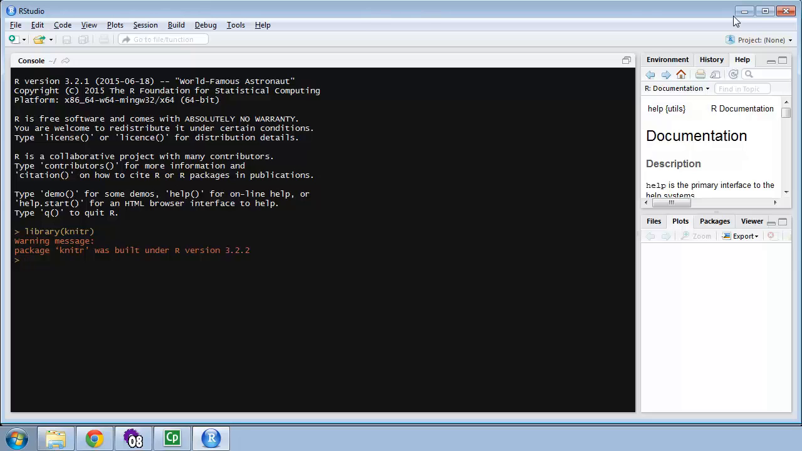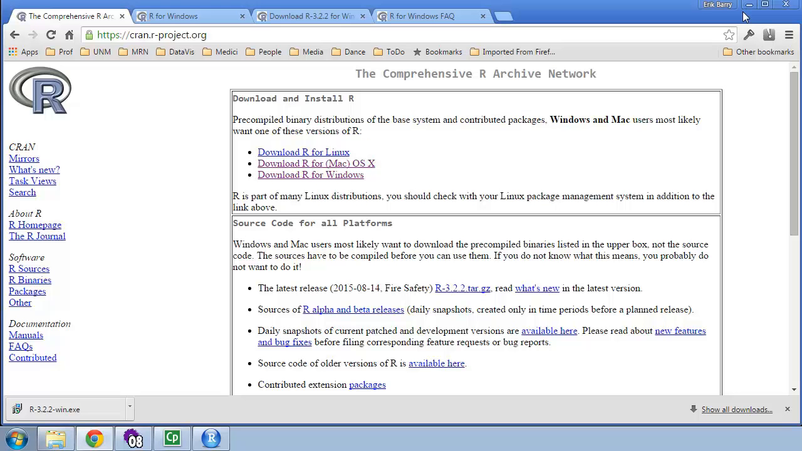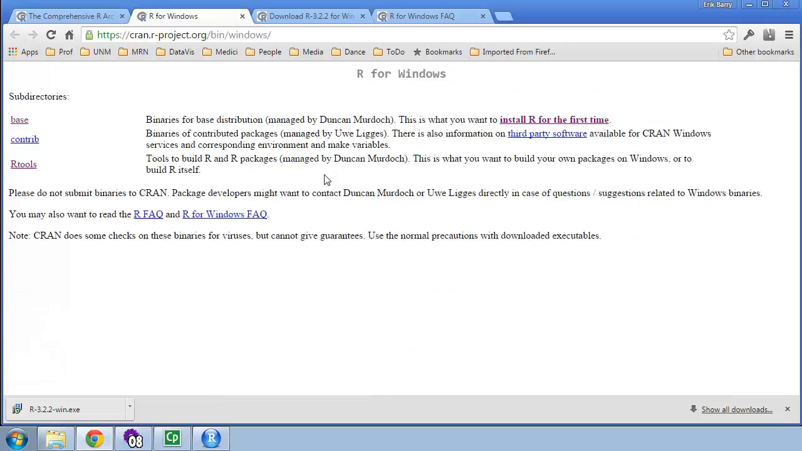I'm going to go over to a website called CRAN. CRAN stands for the Comprehensive R Archive Network. And at CRAN, the first links are to download and install R, and there's options depending on your operating system. So I'm going to click on the Windows one, and it gives me 3 subdirectories. There's one for the base version of R. That's the one that we want to use.